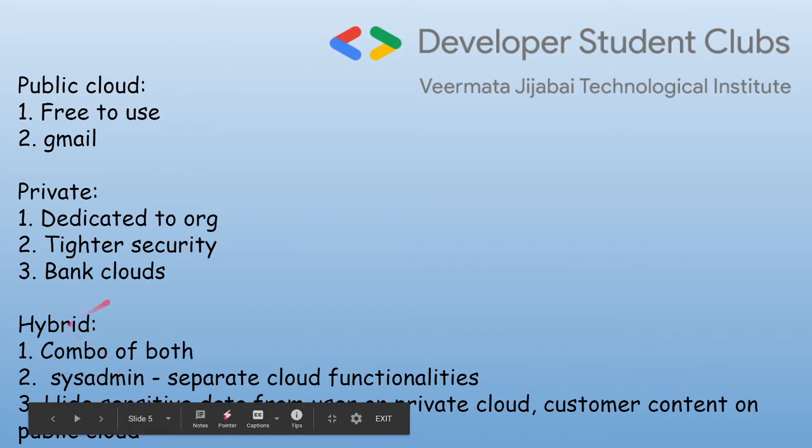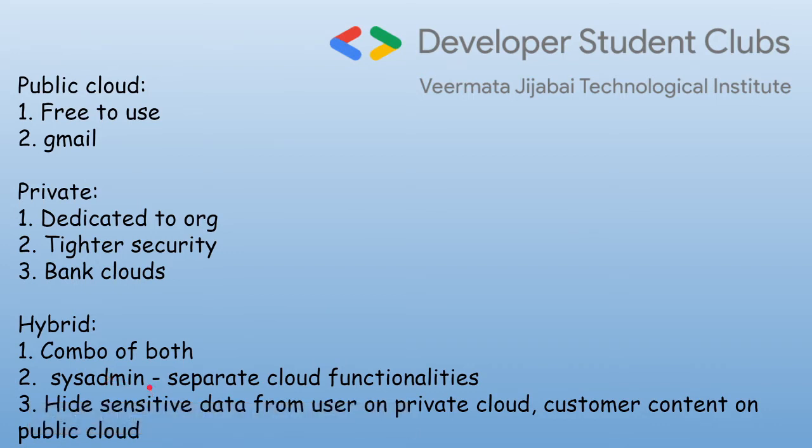So hybrid cloud takes the advantages of both and helps us combine and get a functionality called hybrid cloud. So an example of hybrid cloud would be that system admins are able to separate the functionalities and manage where exactly to use public features and where exactly to use private features. So you can remember this as the mixture of both, taking the advantages of both.